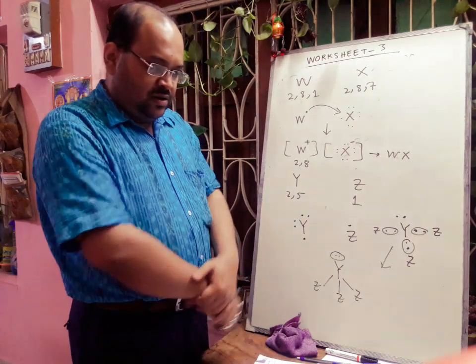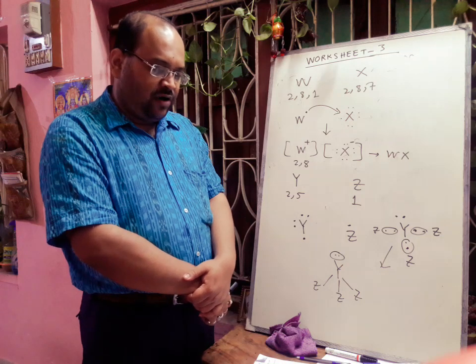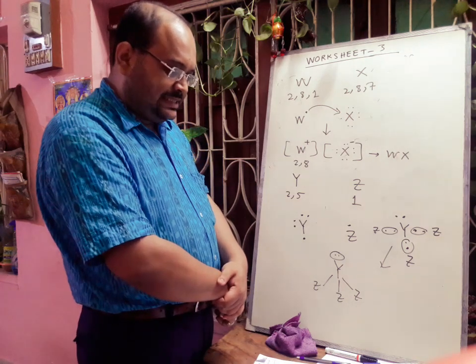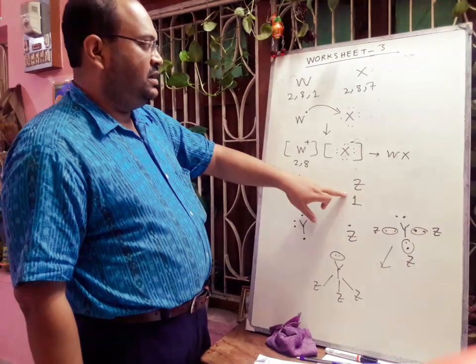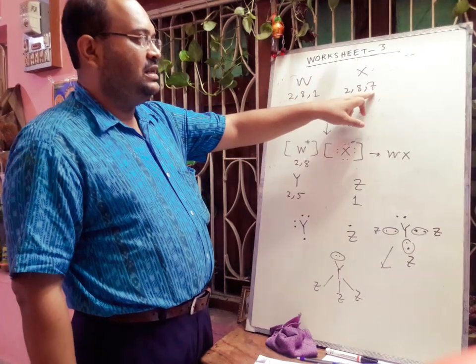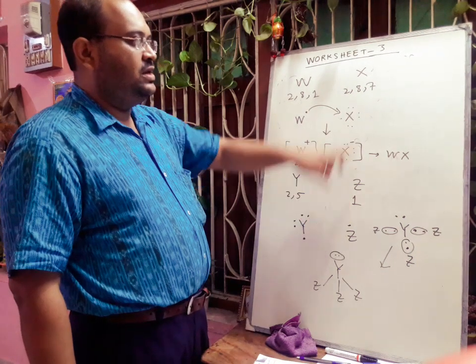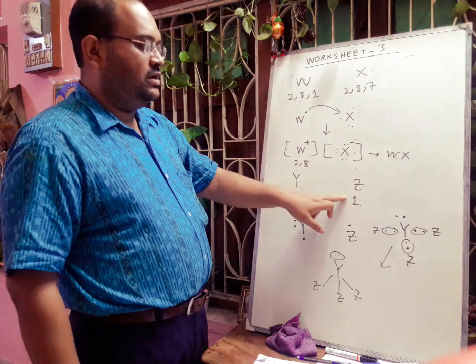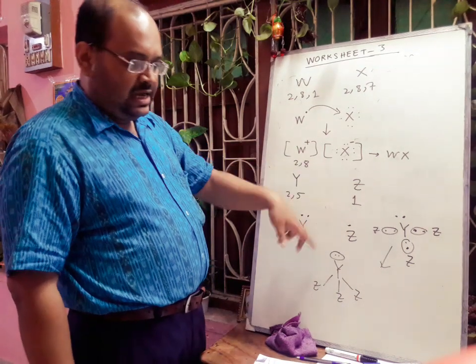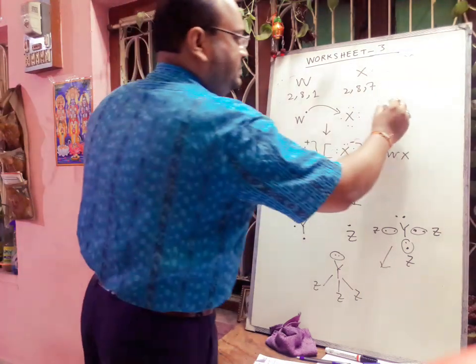Next question was given: what is the formula of the compound of X and Z? X has 7 electrons in its valence shell and Z has 1 electron. So X has valency 1, Z also 1. So definitely the formula of this compound will be ZX.